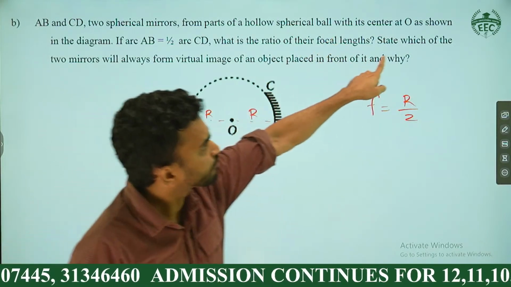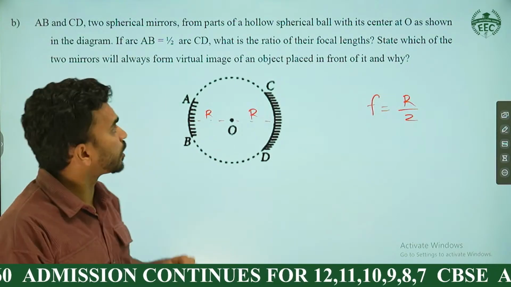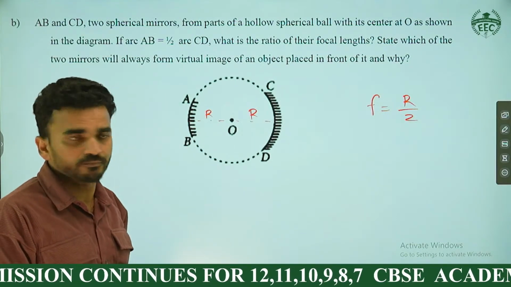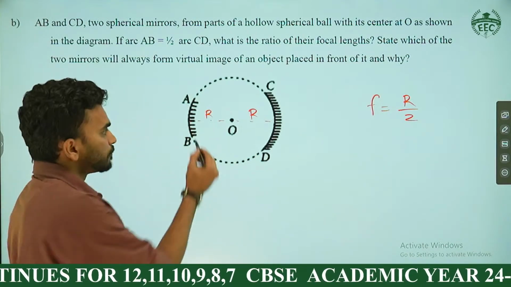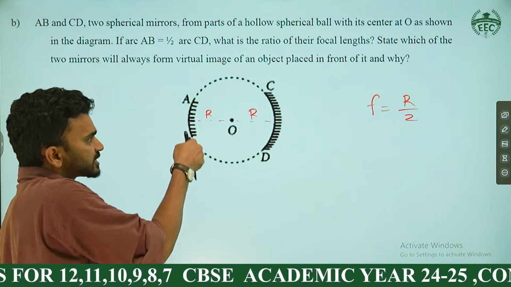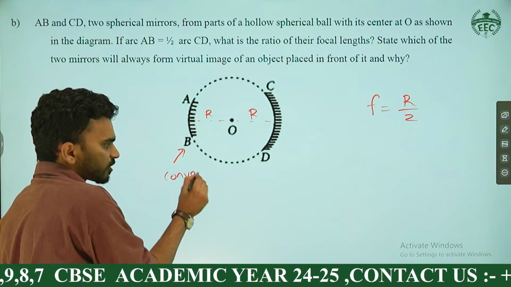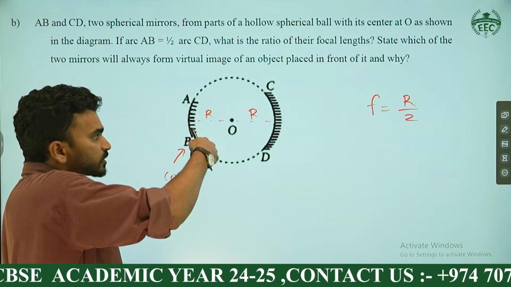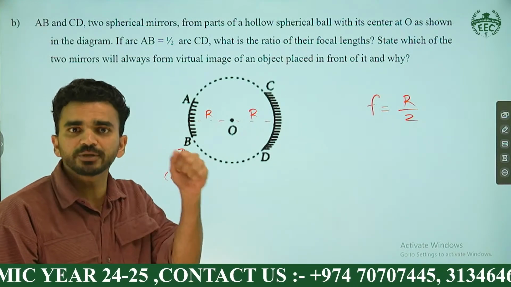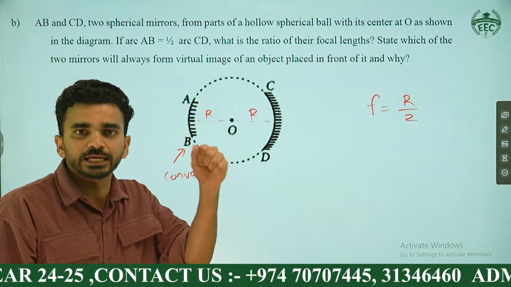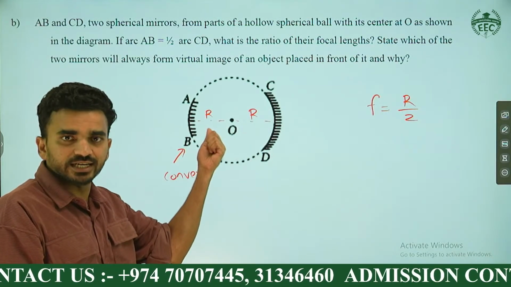Yes. State which of the two mirrors will always form a virtual image. Did you identify what this mirror is? Where is the silvered part of this mirror? Backside. So this is a convex mirror, right? No difficulty for this. It's called a convex mirror because the outer side is reflective and the other part is silvered. Silvering is a chemical operation to make one side of the mirror opaque, on the inner side of the sphere.